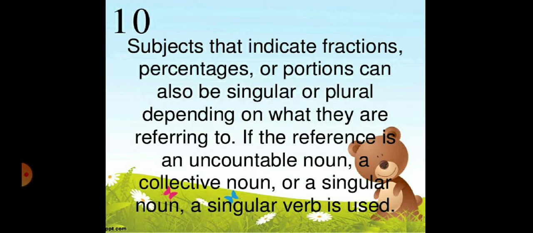Rule number 10. Subjects that indicate fractions. Subjects that indicate fractions, percentages or portions can also be singular or plural depending on what they are referring to. If the reference is an uncountable noun, a collective noun or a singular noun, a singular verb is used.